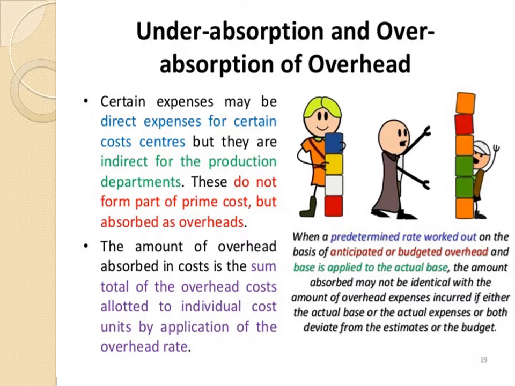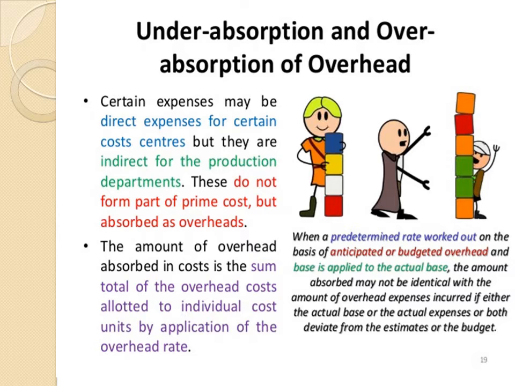In any case, whenever the predetermined rate is worked out and the actual comes exactly equal to the predetermined rate, there is no problem. Whatever you have decided, you have achieved the task.